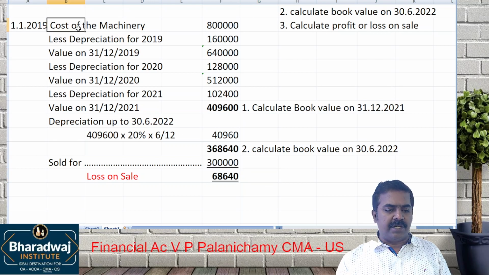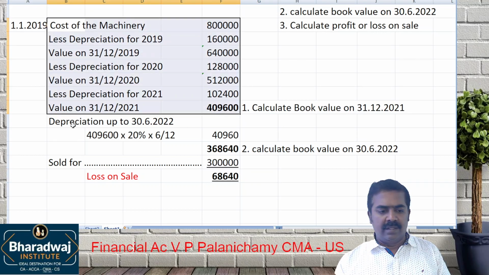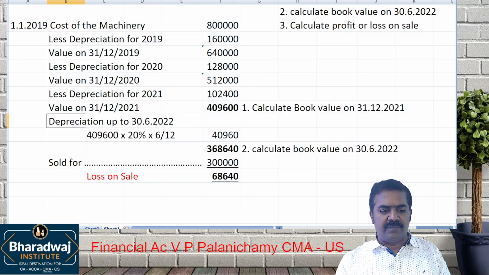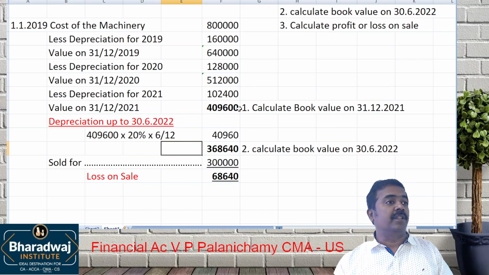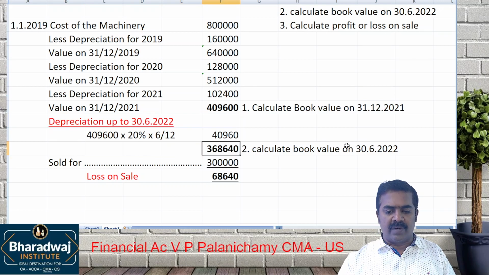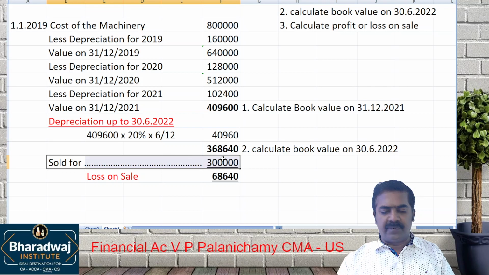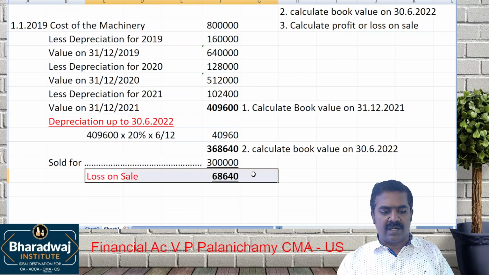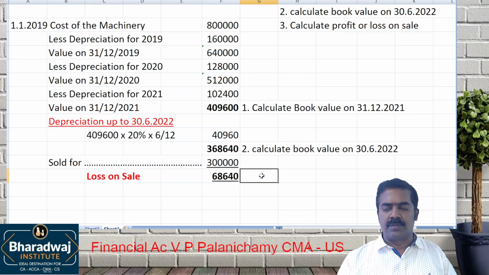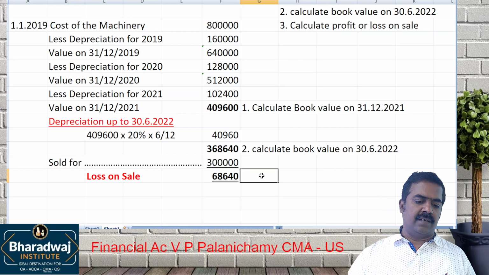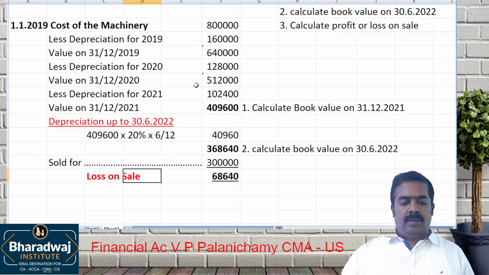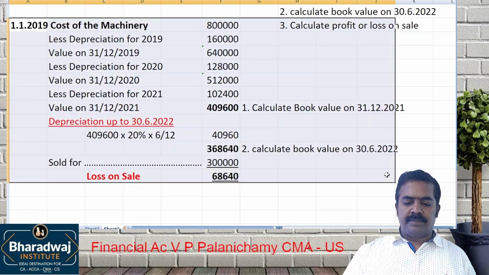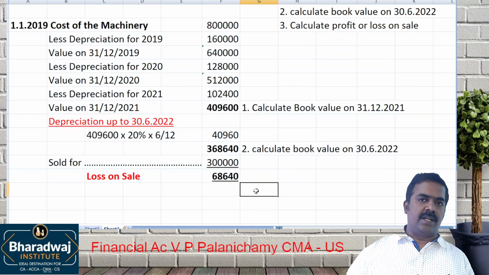Once again, we depreciated the machine till 2021. Then we charge depreciation only for how many months? 6 months. Why 6 months? Asset was sold during the middle of the year. Then we work out book value on the date of sale. We sell it for less than book value. So what is the loss on sale? 68,640. That is the loss on sale. This is which method? Written down value method.